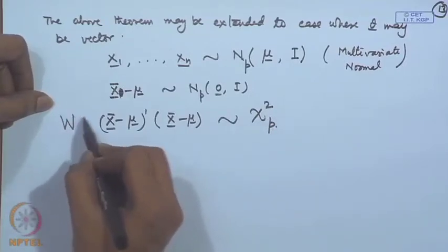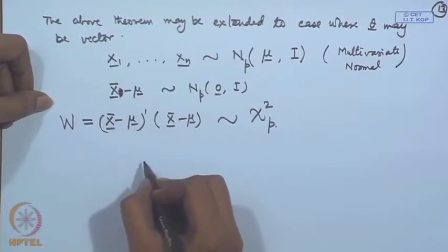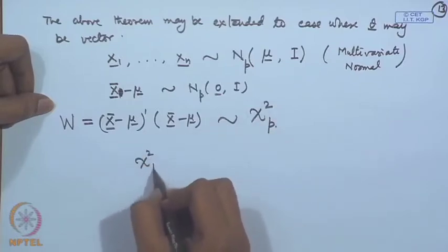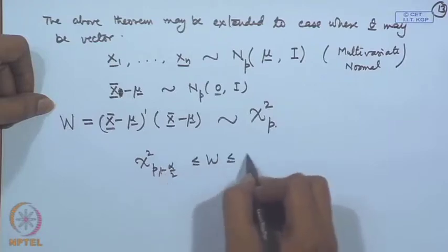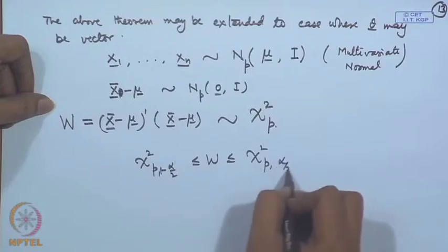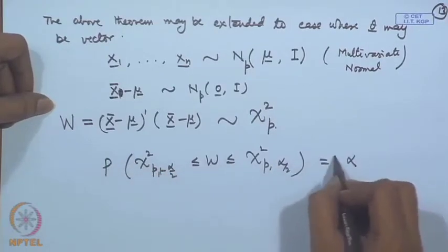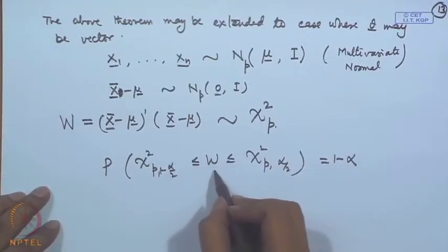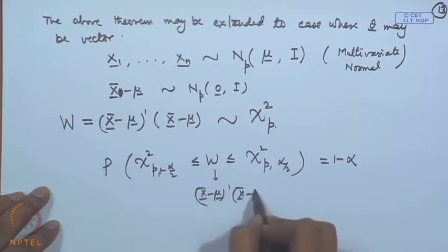So, this may be treated as W, and in that case what we can write here is: W is chi-square. So, we may write probability of chi-square p, 1 minus alpha by 2, less than or equal to W less than or equal to chi-square p, alpha by 2, is equal to 1 minus alpha. And then this W is nothing but x bar minus mu prime into x bar minus mu.